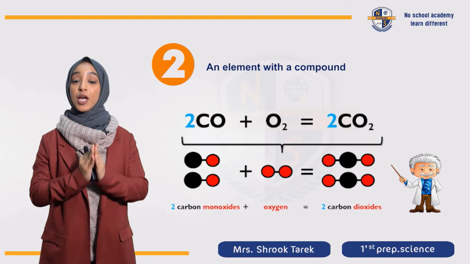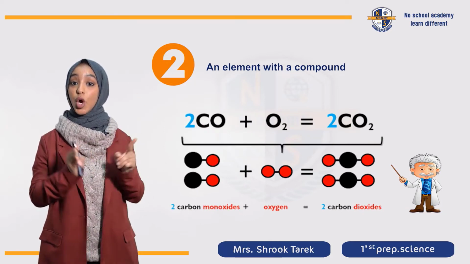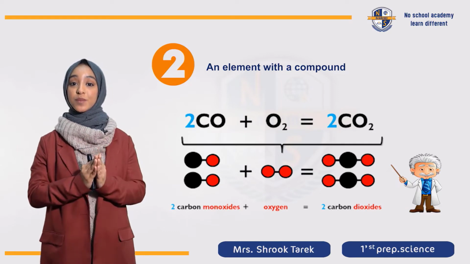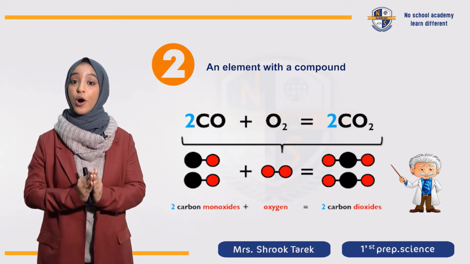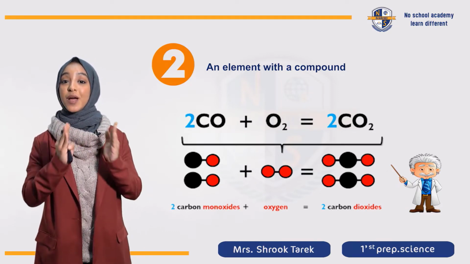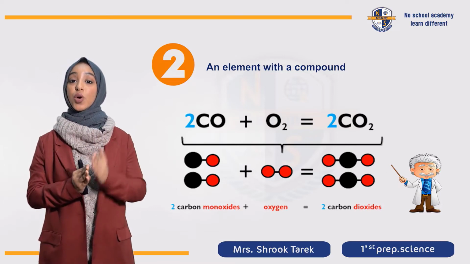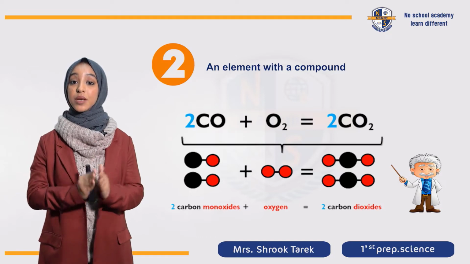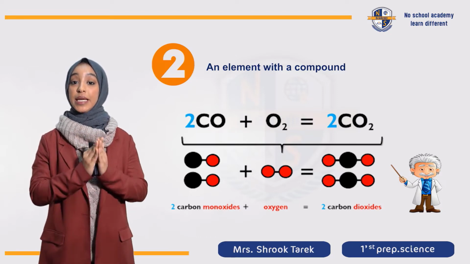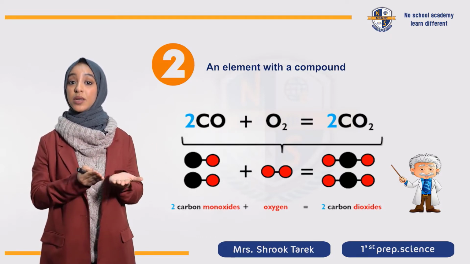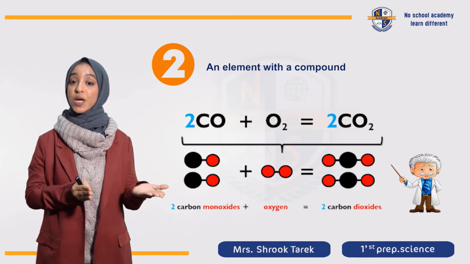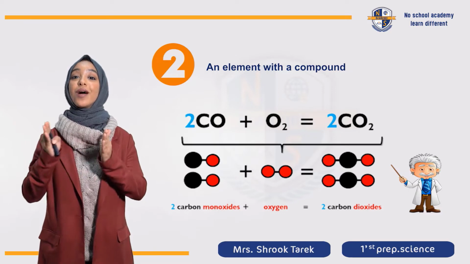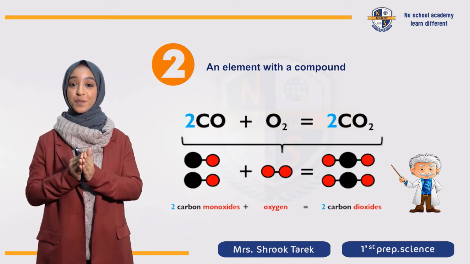Example: I have carbon monoxide, CO, and this represents a compound because it is made up of two different types of atoms. So carbon monoxide reacts with an element called oxygen. So I have the reactant side consisting of carbon monoxide plus oxygen. They react together to form carbon dioxide.